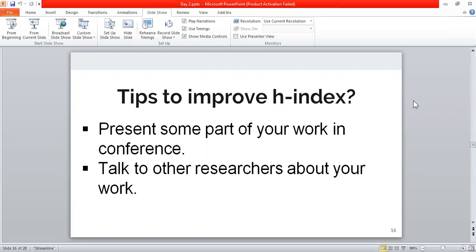And the next time they want to do some similar work, they might actually refer to your article, which will ultimately give you a citation, and it will help you to improve your h index. So this is how things work.